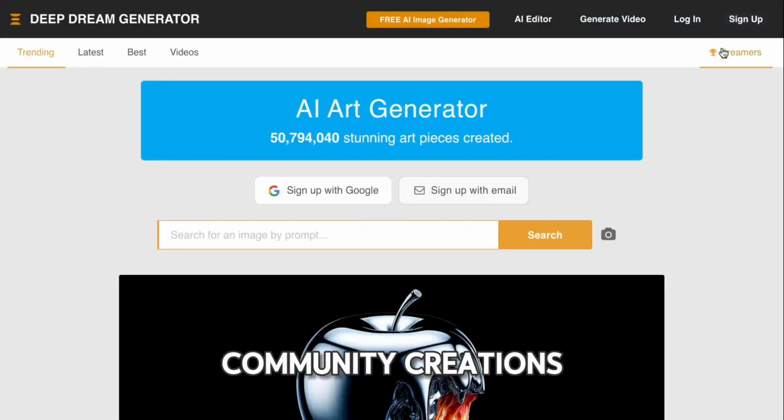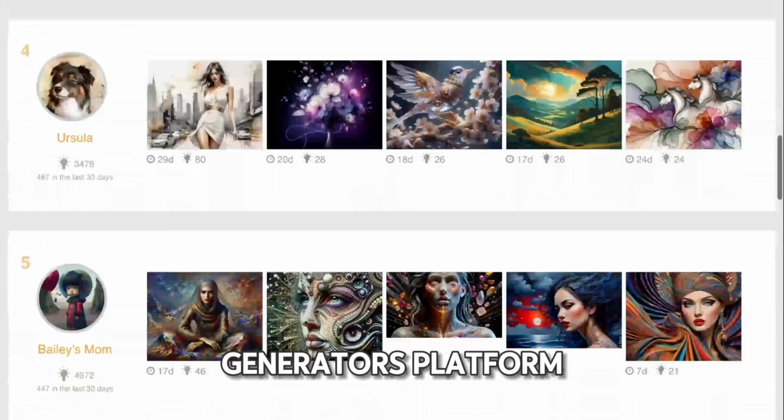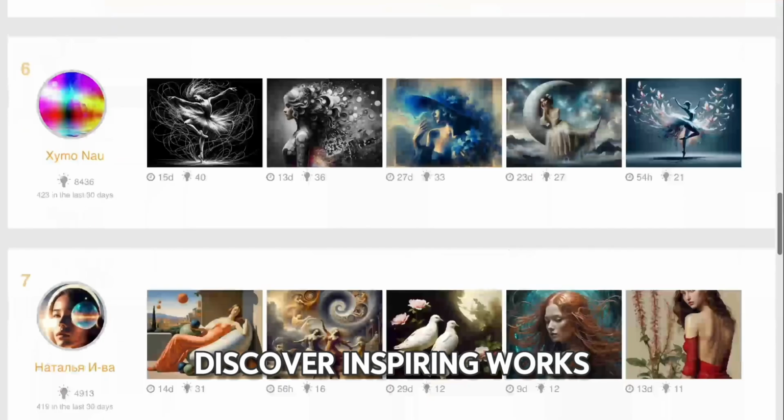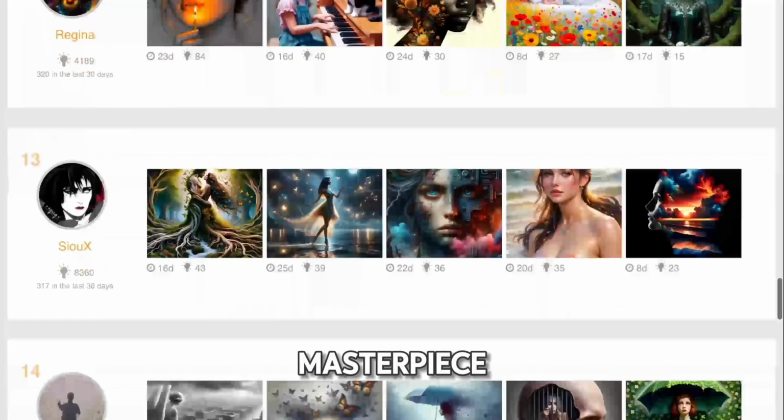Community creations. Join a vibrant community of artists on Deep Dream Generator's platform. Discover inspiring works, share insights, and find inspiration for your next masterpiece.